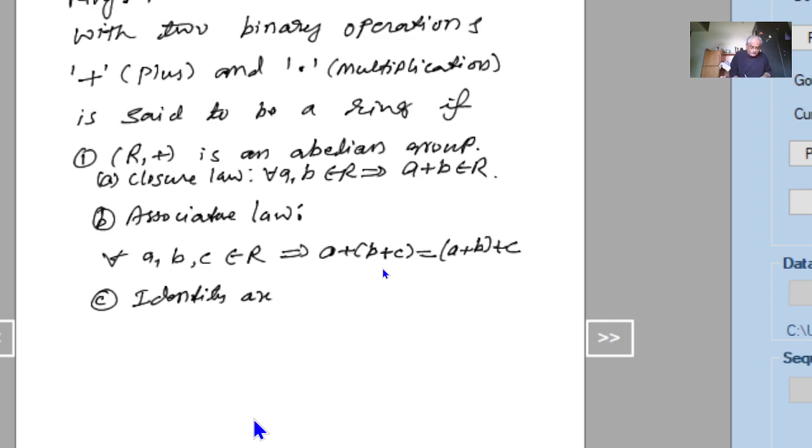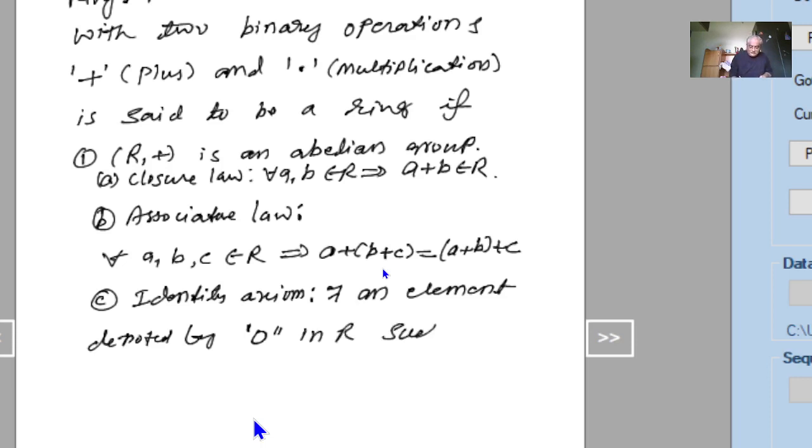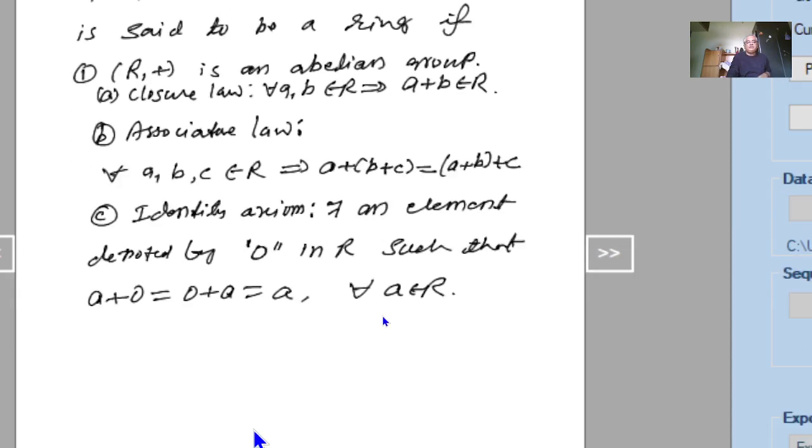There exists an element, which we denote by 0, the 0 of the ring, in R such that A plus 0 equal to 0 plus A is equal to A, for all A belongs to R. 0 is the identity element with respect to addition.